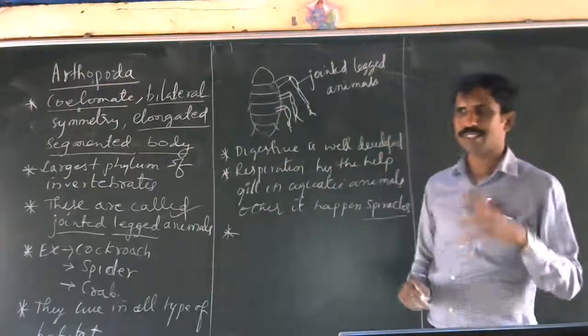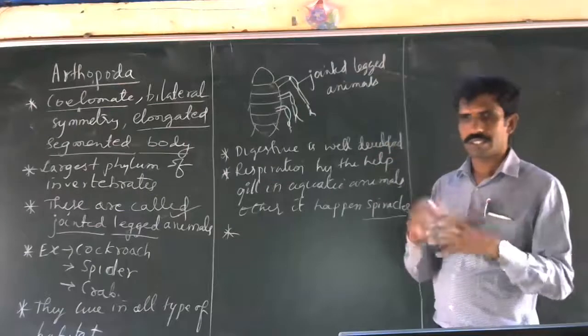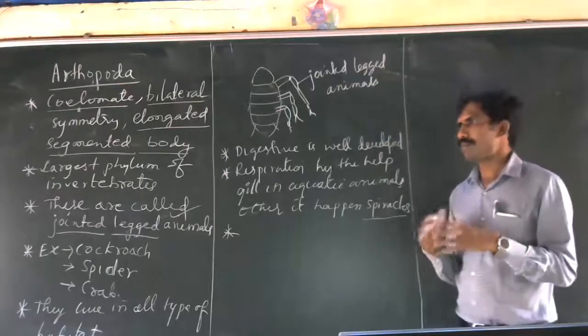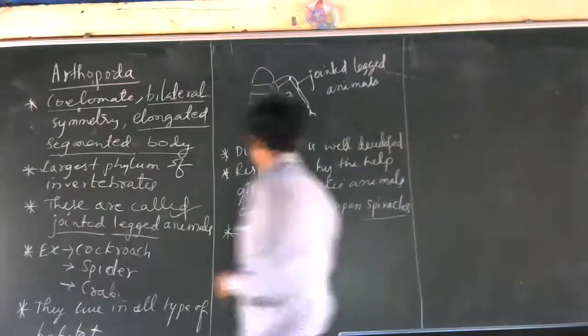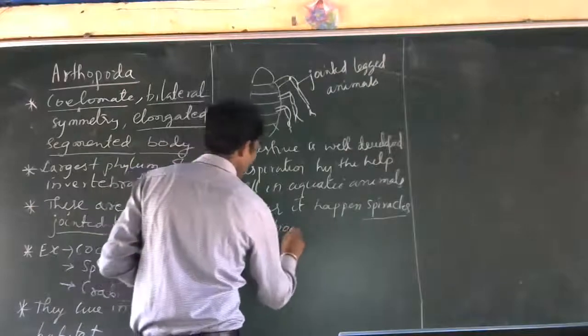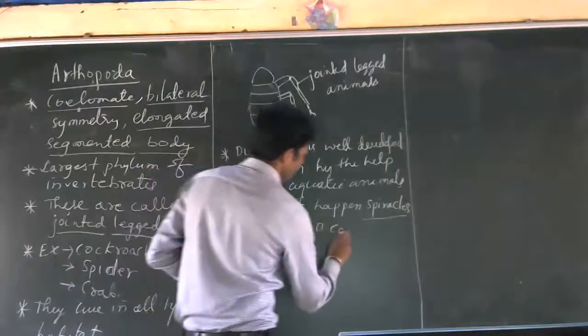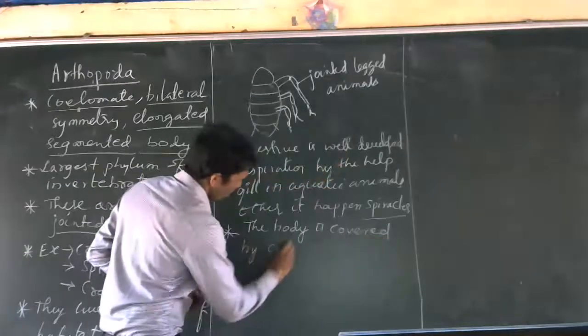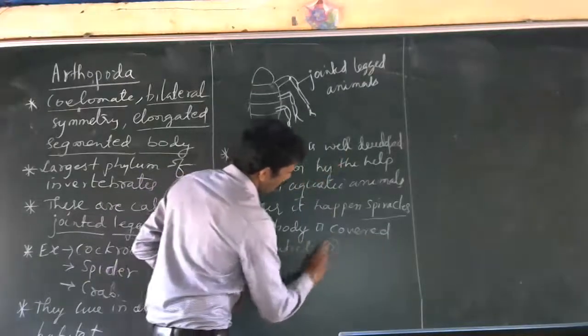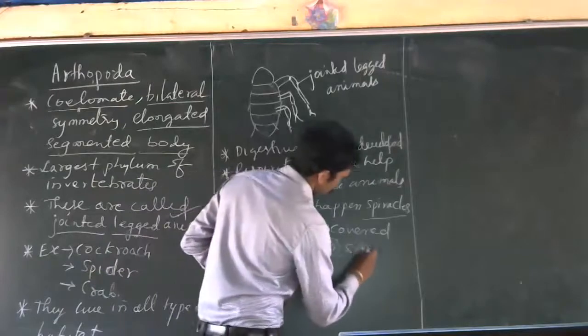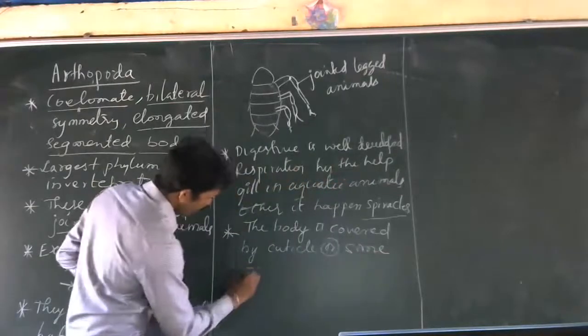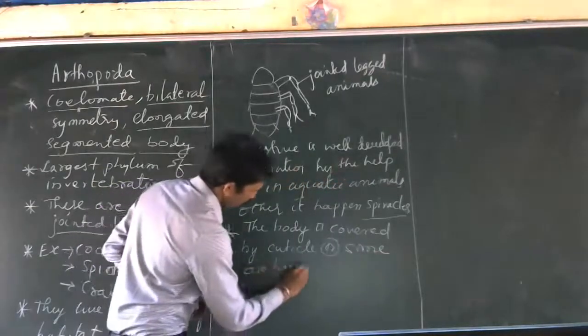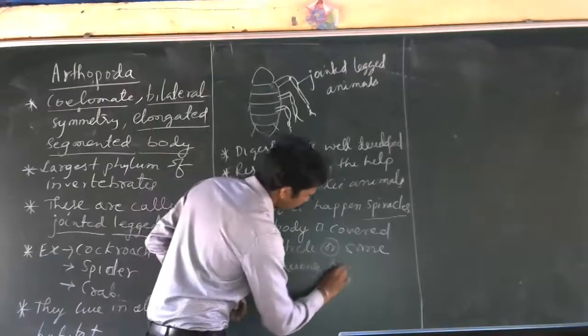So the body is covered by cuticle, or some are having a hard shell.